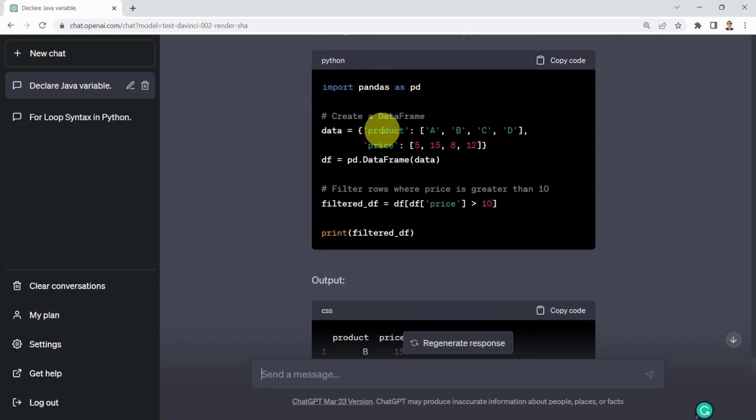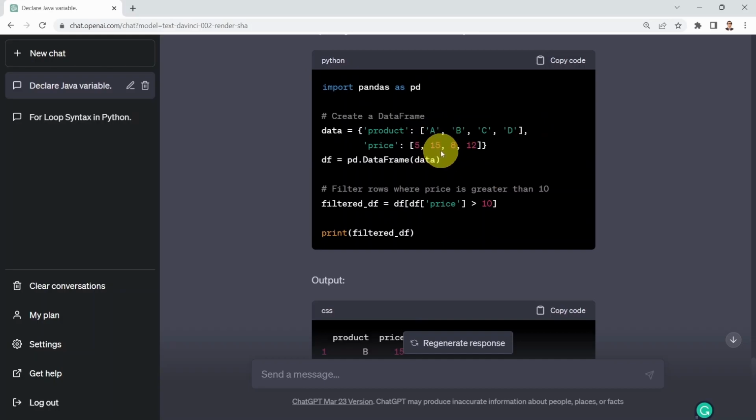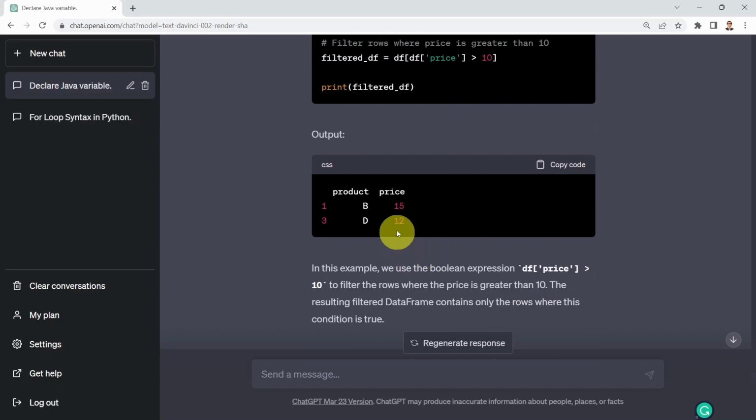This is an example of data. Here we're using the pandas DataFrame constructor method to create our pandas data frame df. And here you are filtering the pandas data frame if the price is greater than 10. So this is the condition, and it's showing you the output as well. We have been able to filter that pandas data frame to only select these two values, 15 and 12. And that's why I'm getting these two rows, because the price here is more than 10.